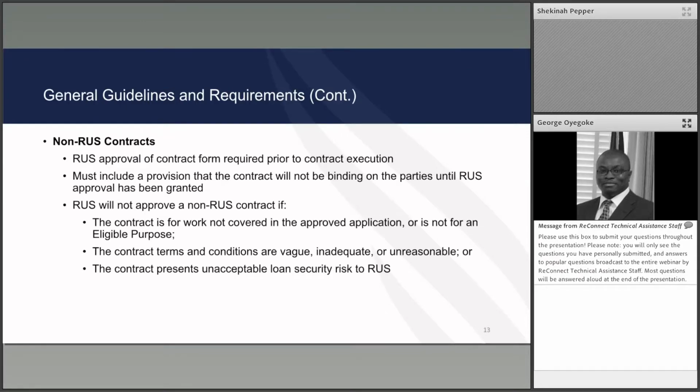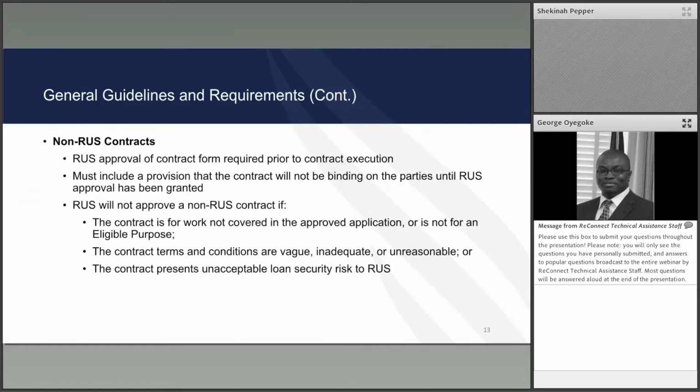For non-RUS contracts, as I mentioned a little bit earlier, RUS approval of the contract form is required prior to contract execution. It must include a provision that the contract is non-binding on the parties until RUS approval has been granted.